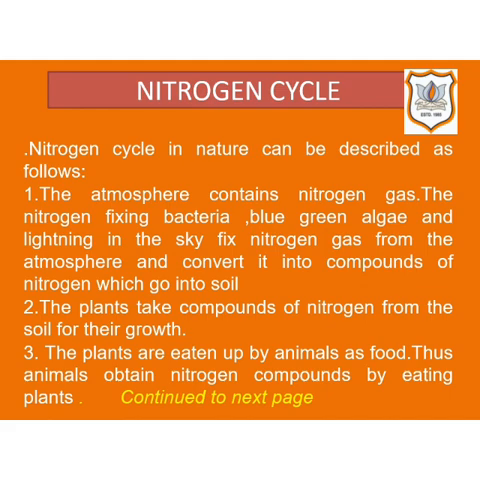Animals convert plant protein into animal proteins and other organic compounds which make up their body. Some animals also eat other animals to obtain nitrogen compounds. Thus, animals obtain nitrogen compounds by eating plants as well as other animals.